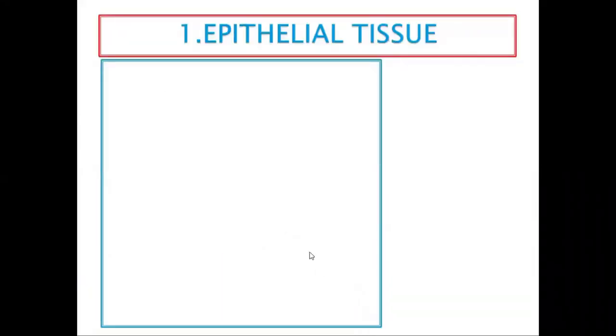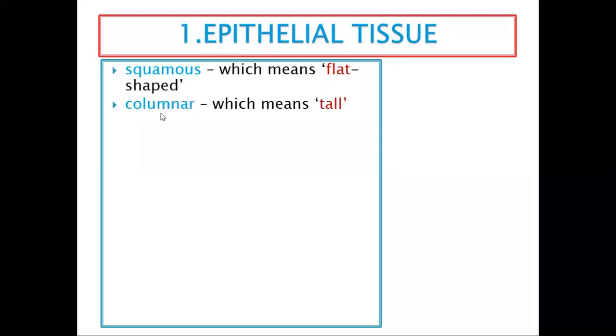Let's look at epithelial tissues. The first example of epithelial tissue, remember we said that this one is very important in covering, lining, or secretion. Covering, lining, secretion. Yes, the first example is squamous, which means flat. These cells are flat. Number two, we have the columnar. They are like columns, tall columns. You know a column, eh? A column is like this. So that's why it's called columnar. Columnar means tall. You need to know this. Squamous means flat. Columnar means tall.